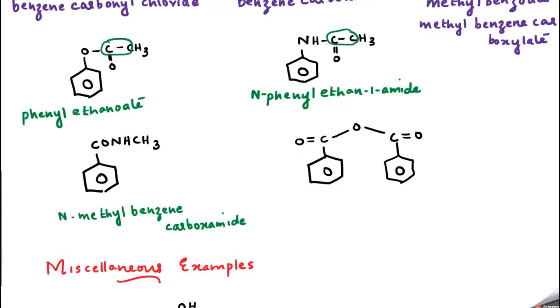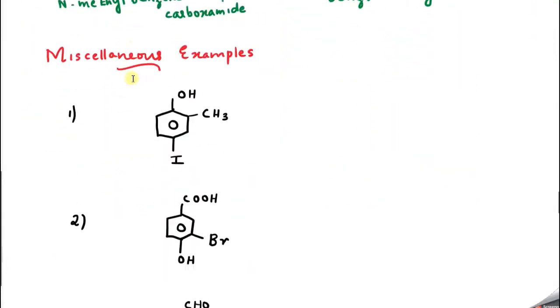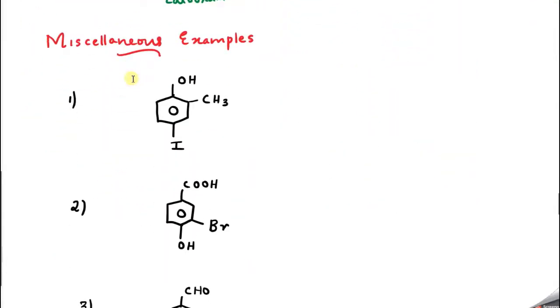Now what about this one? This we have already learned. This linkage is very famous, COOCO. This is an anhydride. Since it is a symmetrical anhydride, benzene is coming at both ends, so we can say benzoic anhydride. We have already learned the naming of anhydrides. Almost all things are completed; we will do some miscellaneous examples and wind it up.